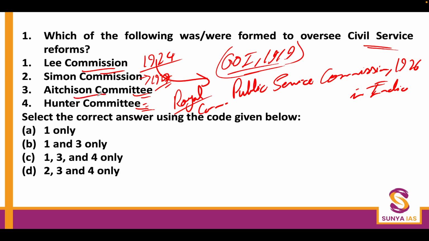The Hutchinson Committee recommendation, which came in 1866, was the other committee which looked into the civil service. It recommended two things.